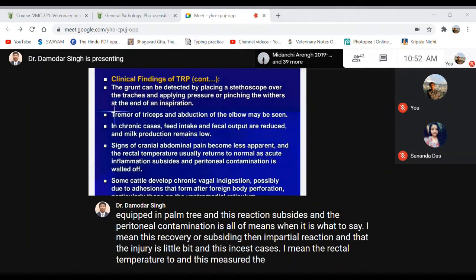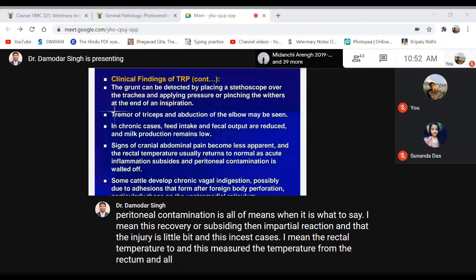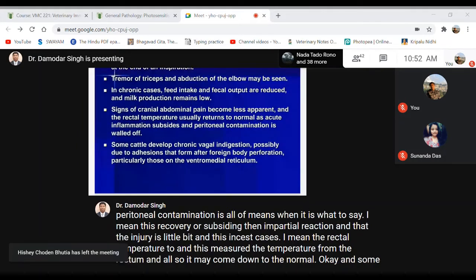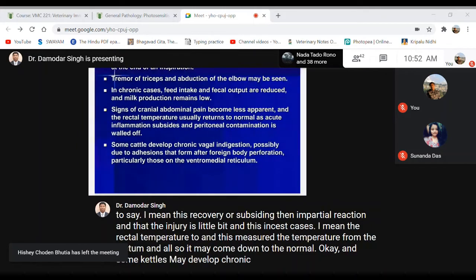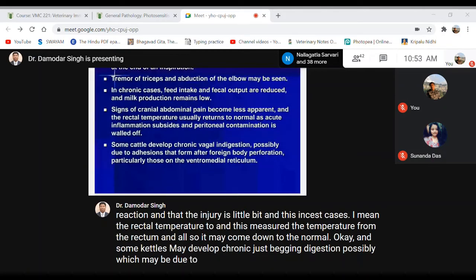Okay, and some cattle may develop chronic vagal indigestion, possibly due to adhesions that form after foreign body perforation, particularly those on the ventromedial reticulum.